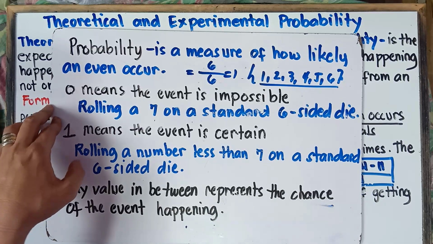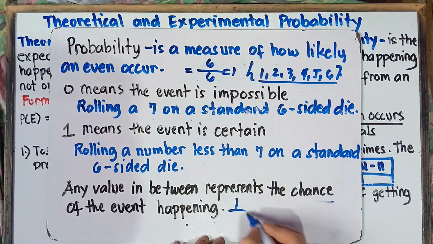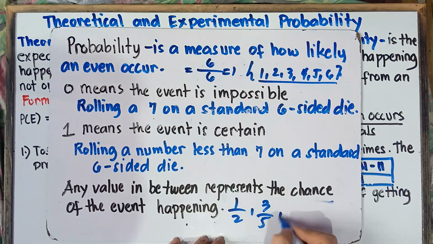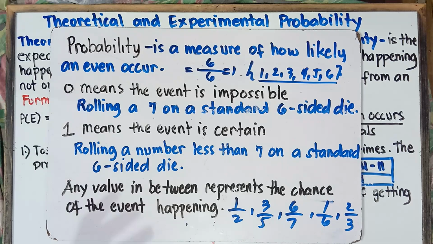Most of the time, our answer for the probability will be a fraction. Examples: 1/2, 3/5, 6/7, 1/6, 2/3. Once again, I hope it's clear to you, class, with regards to probability.